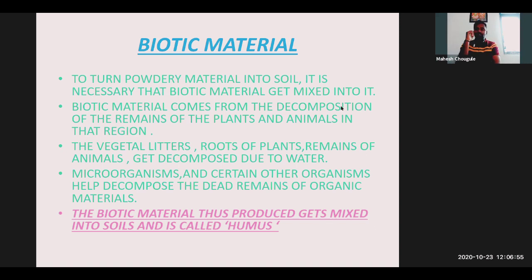So it needs biotic material to turn that powdery material into soil. Biotic materials come from the decomposition of remains of plants and animals in that region. It's very important; you can underline decomposition.